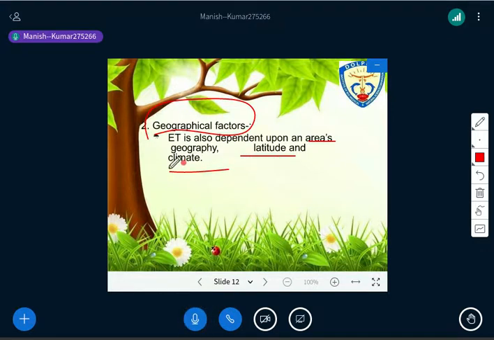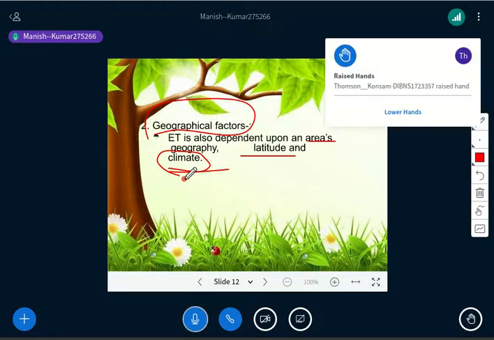So in this way, if you talk about the climatic conditions, obviously if the climate is hot and dry, the highest rate of evaporation will be there. And if